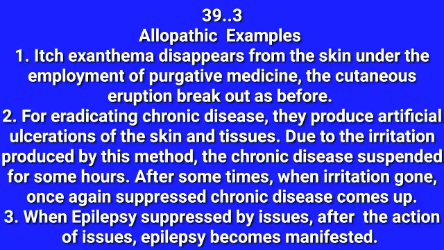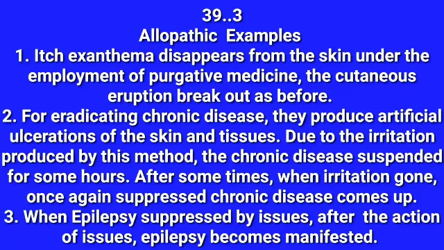So here, for eradicating chronic disease, they produce artificial ulceration of the skin and tissues. Due to the irritation produced by this method, because when you make the artificial ulceration it definitely produces irritation, the chronic disease is suspended for some hours. After some time, when the irritation is gone, once again the suppressed chronic disease comes up. This is the second example. Third, when epilepsy is suppressed by issues, which is also one kind of treatment followed by the old school, after the action of the issues, epilepsy becomes manifest. So these are the examples.